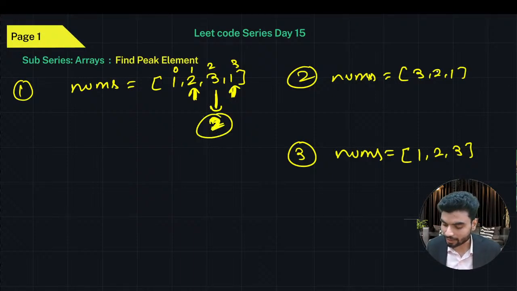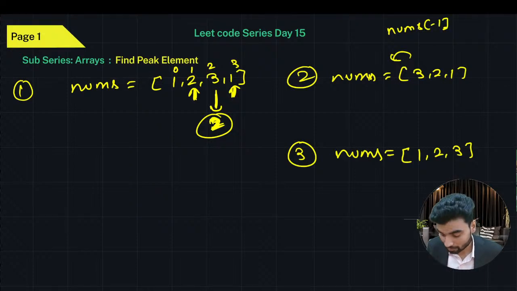Cool. Again, you remember that condition where they have mentioned especially that if there is no element at the left, you remember nums[-1]? Right. So you know that the left element will be smaller than this. If the right element is smaller than the first element, then this is a peak. So here the peak is at index 0. Yes or no? The peak is 3 and its index is 0.